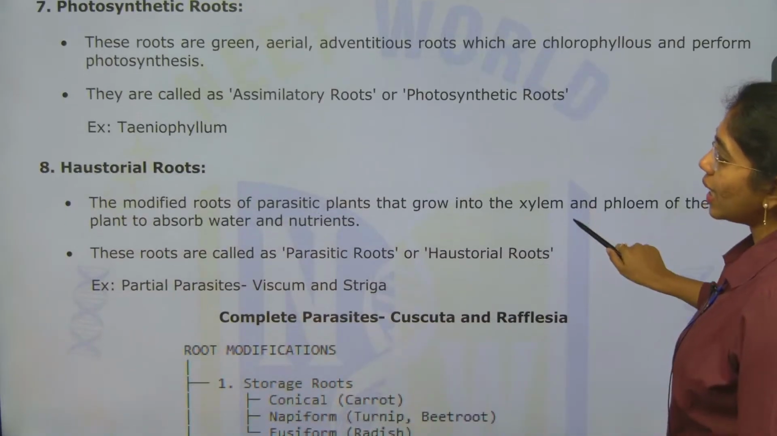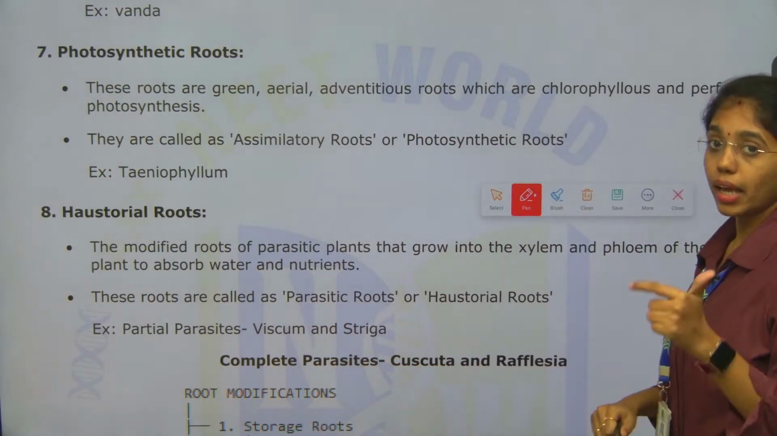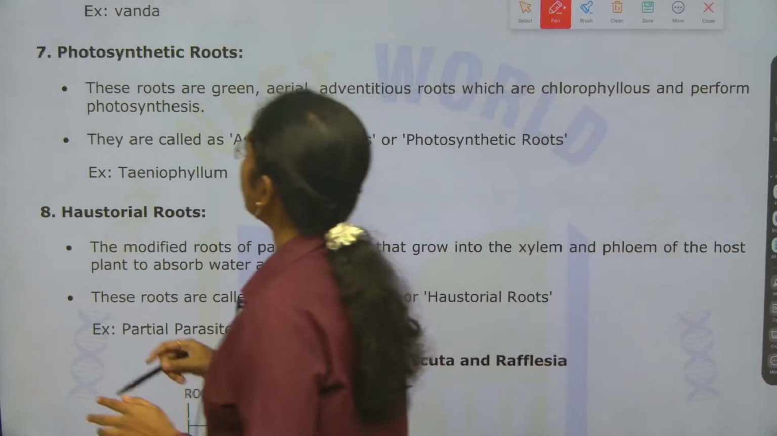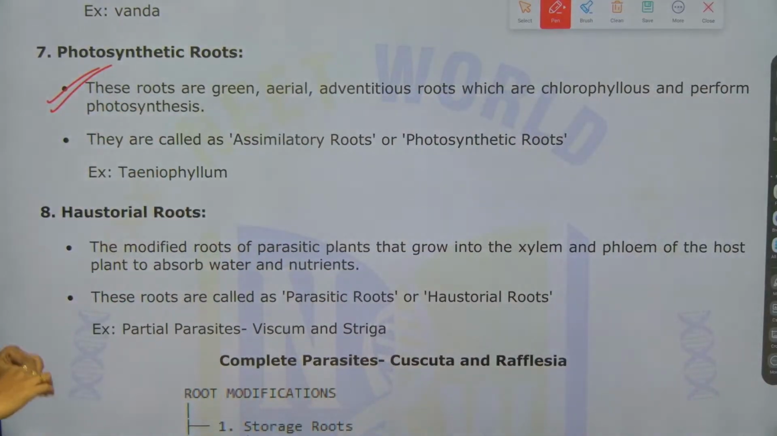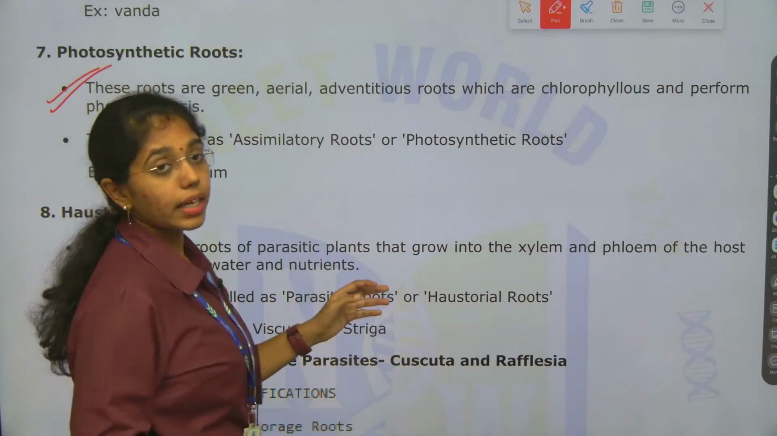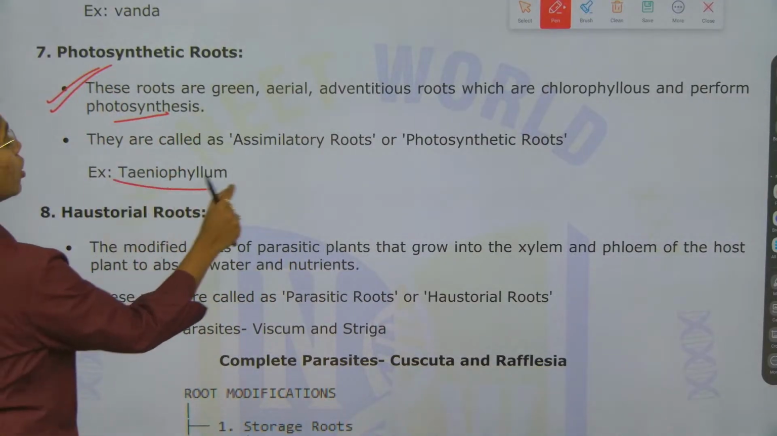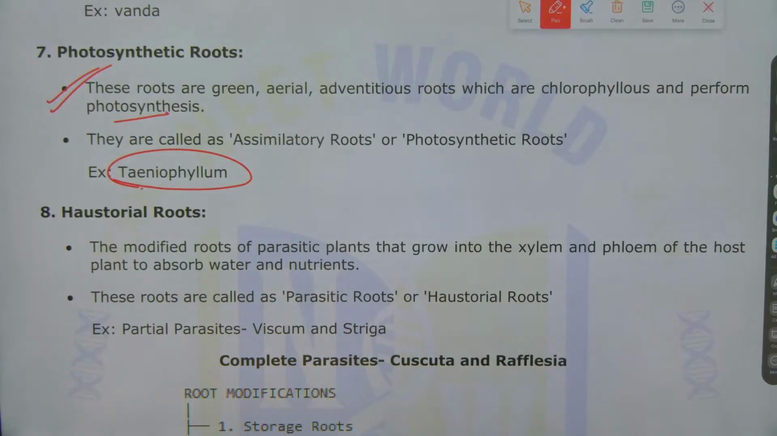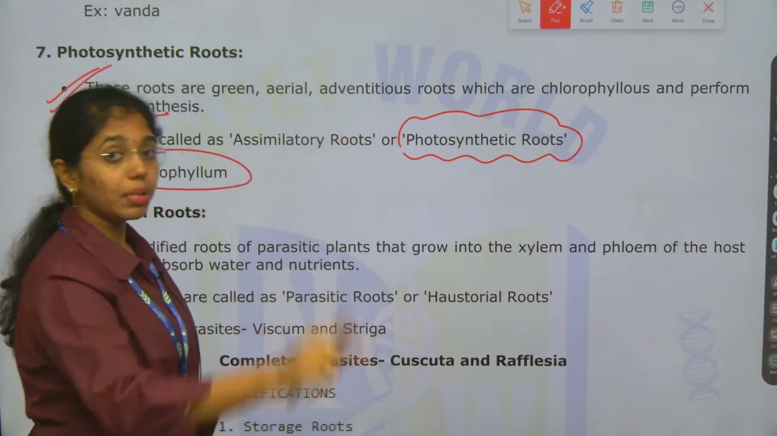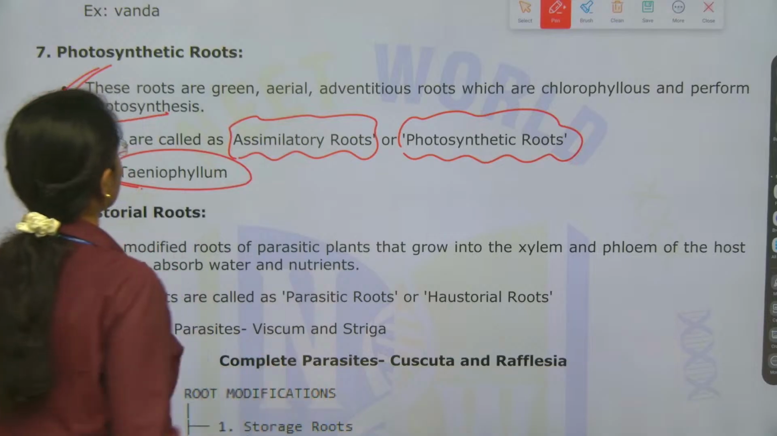Next, photosynthetic roots. These roots are green, aerial, adventitious roots which are chlorophyllous and they perform photosynthesis. They contain chlorophyll and they perform photosynthesis. Example is Taeniophyllum. As they perform photosynthesis, they are also called photosynthetic roots. As they assimilate the food material, they are also known as assimilatory roots.